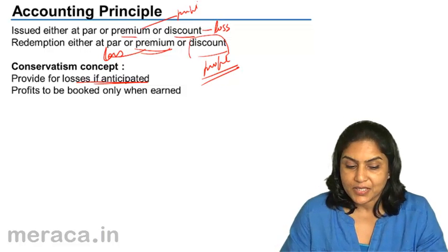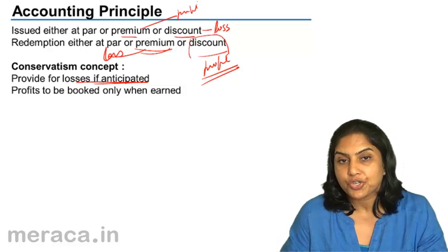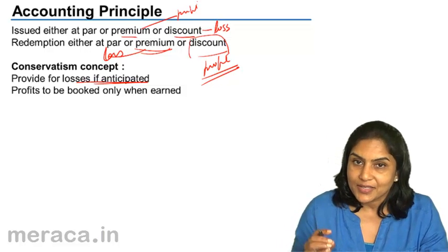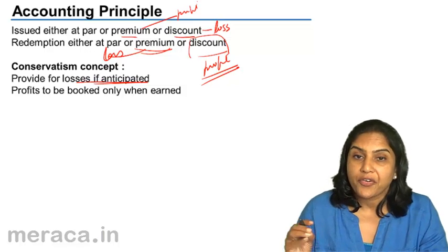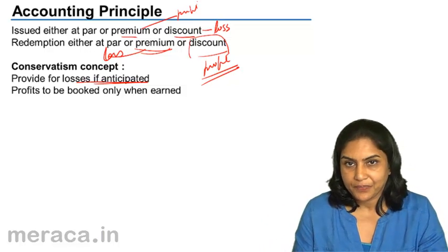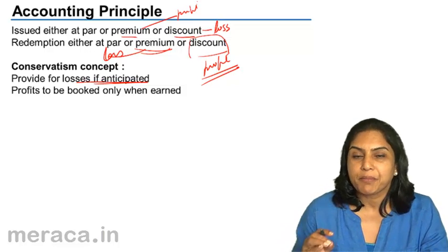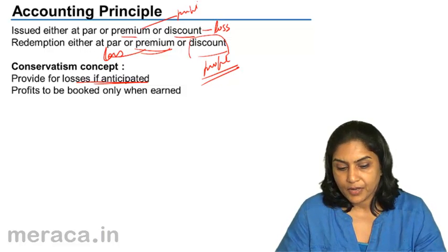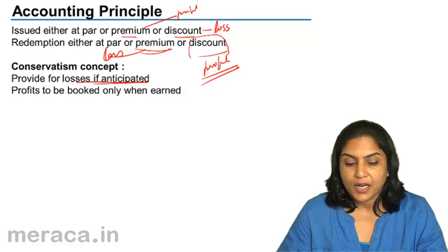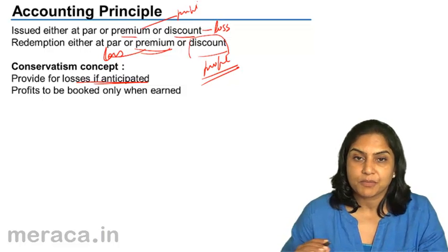So what happens is, when we pass accounting entries for issue of debentures, we provide for loss on redemption, if any. Loss on redemption arises only due to premium on redemption of debentures. Let us look at the accounting entries with these principles in mind.